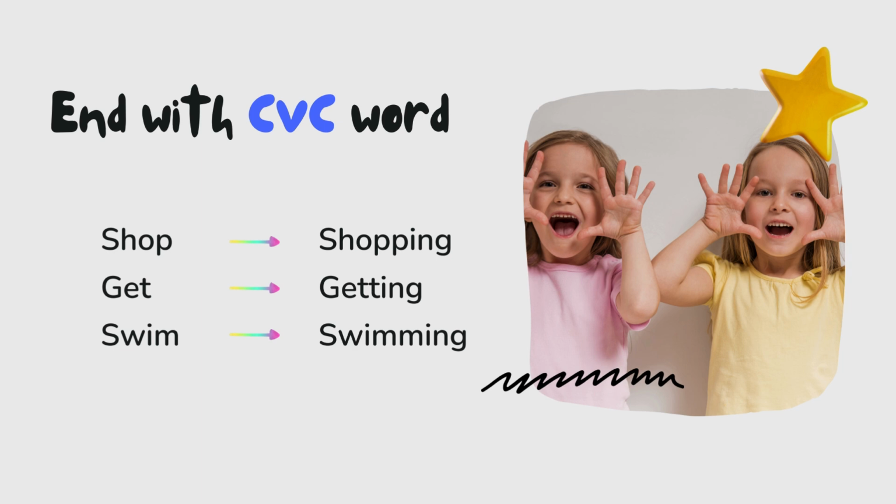In the next rule, we have the words that end with CVC. An example is shop, get, and swim. There are more words, but in this case, you have to duplicate the last letter. For example, in shop we have two p's, in get we have two t's, and in swim we have two m's. And after that p, t, or m, you have to add the ing, like shopping, getting, swimming.